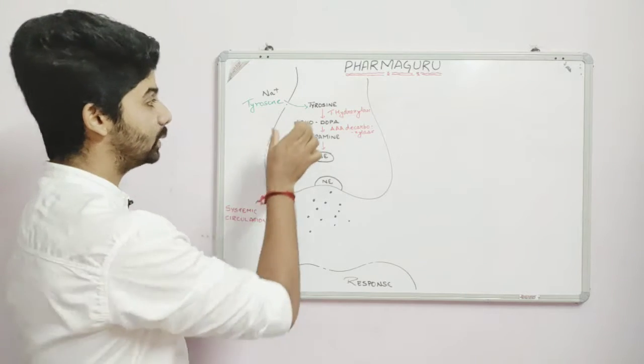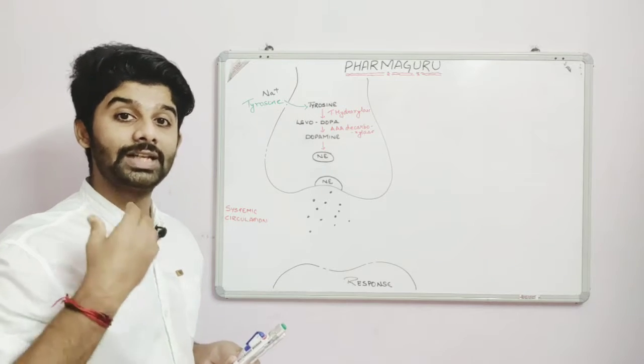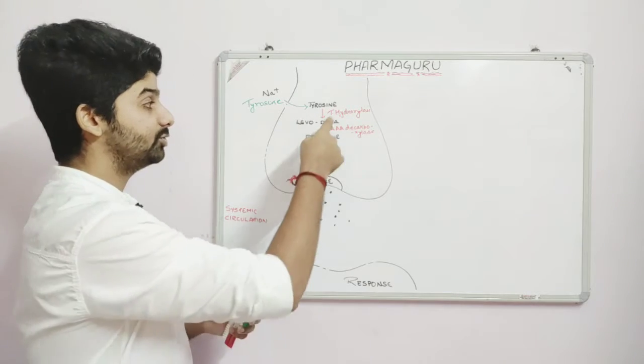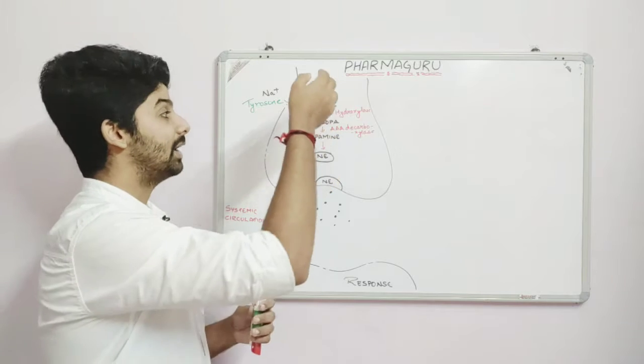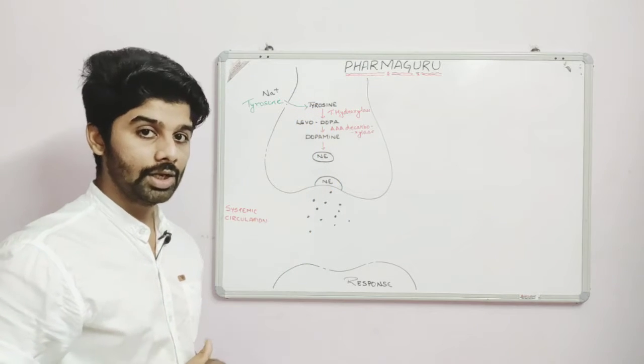Now as soon as the tyrosine enters the nerve endings, we have a specialized enzyme known as tyrosine hydroxylase. This tyrosine hydroxylase will convert the tyrosine into levodopa, right, inside the nerve ending.